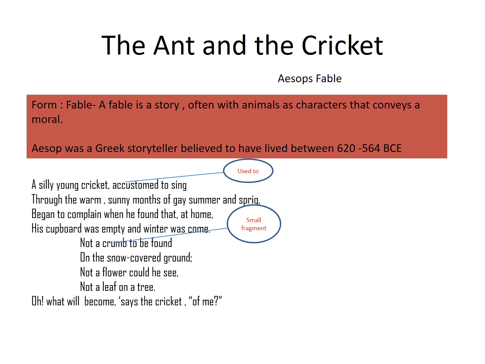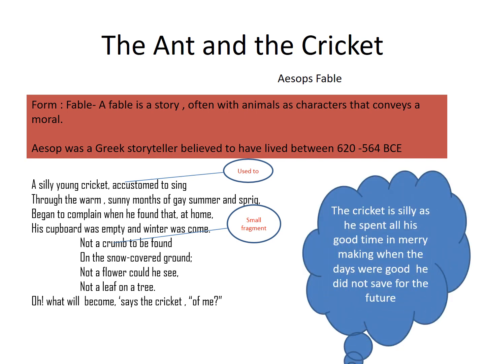So when the time is good, it's okay to enjoy your life, but you should also save for your future. You should also consider and think about bad times. So the cricket is silly as he spent all his good time in merrymaking when the days were good, and he did not save for the future. That is why the cricket is called silly.